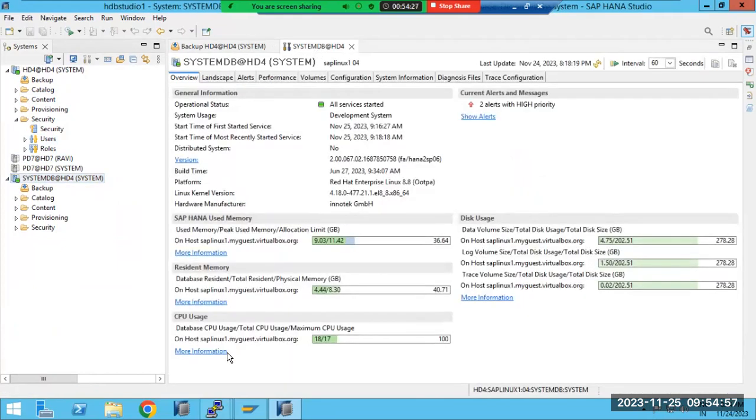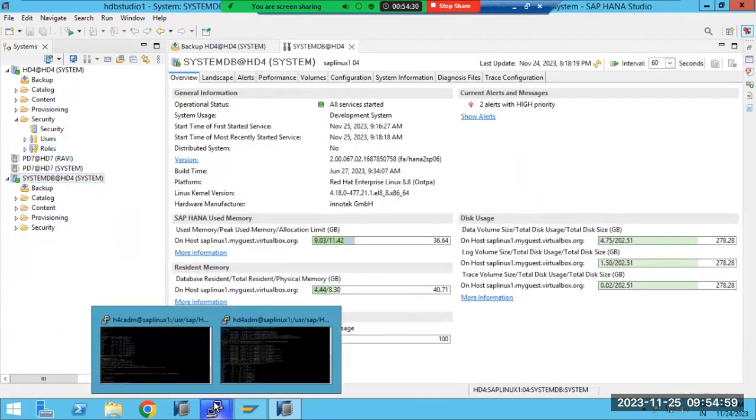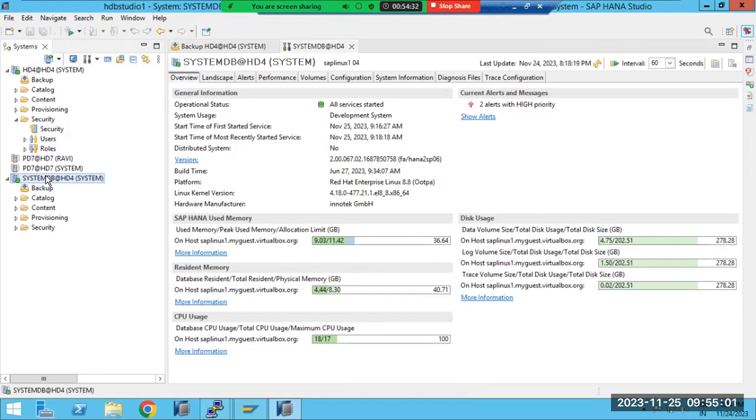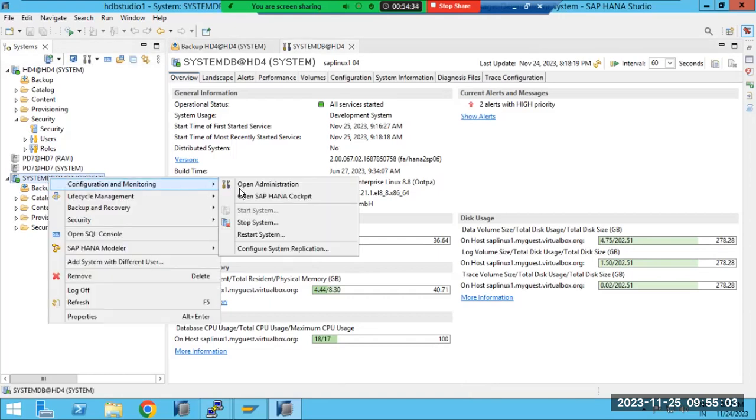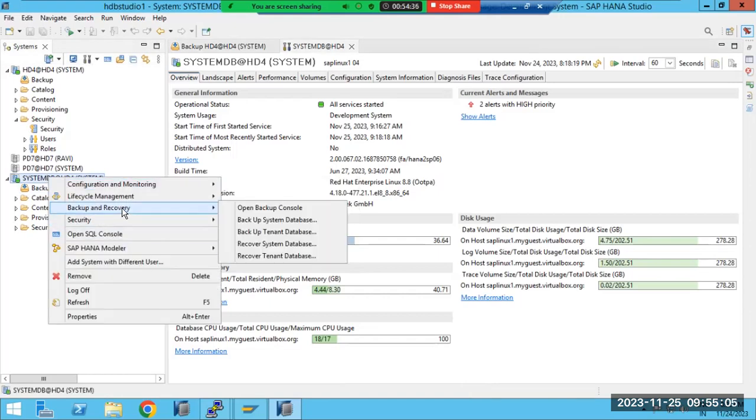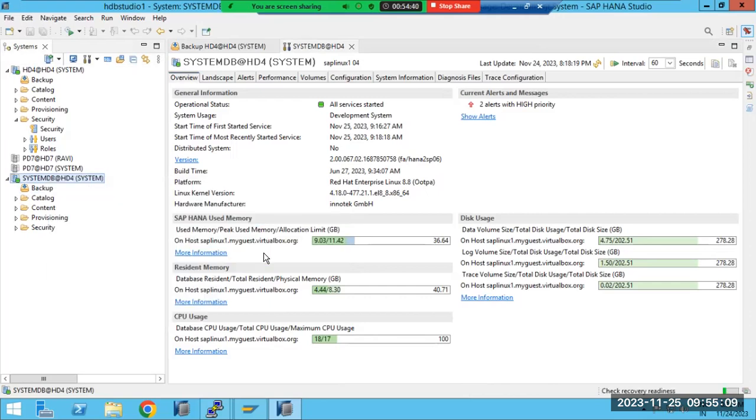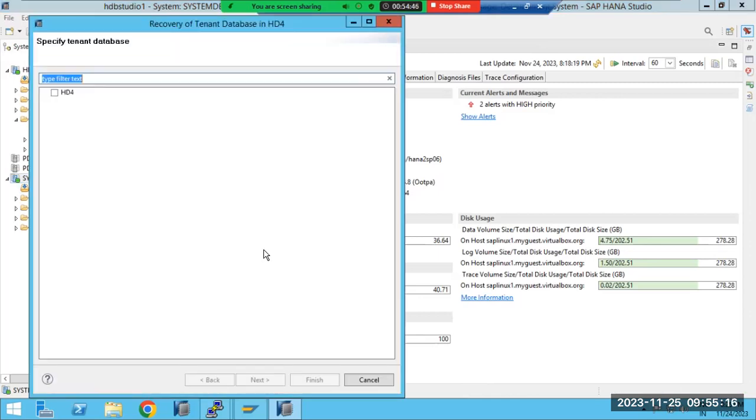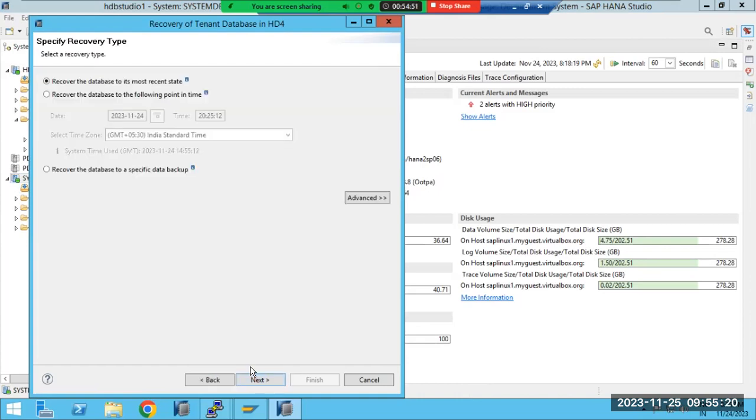We can also use OS level commands. But HANA Studio is the best option. We can also use HANA Cockpit to recover or to take the backup. HANA Studio is the best option. Everybody has access to HANA Studio, and in the organization also you will get access. So you can recover it.